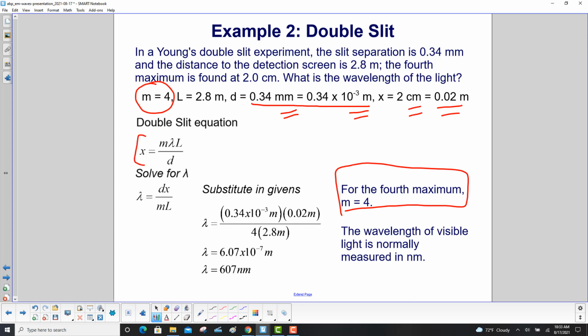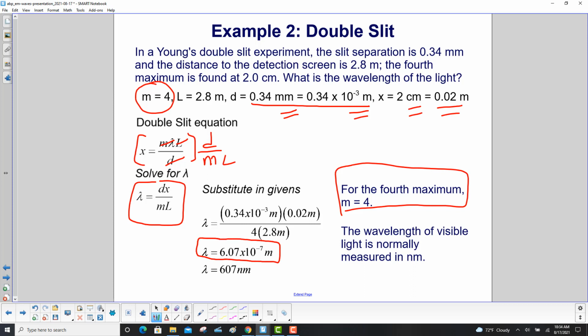Here's the double slit equation. We need to solve for lambda, so we'll multiply both sides by d and divide both sides by m L. And that will get rid of everybody over here, which is nice, and you'll just have lambda, and then you have x times d over m L, which is what we have here. Now substitute in the givens, and you'll get your answer here, which is perfectly acceptable.